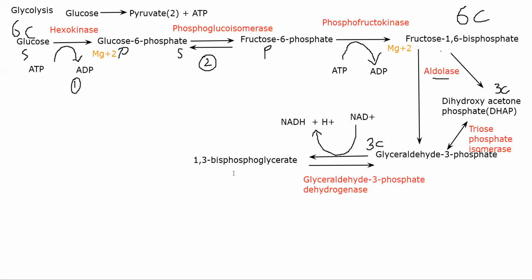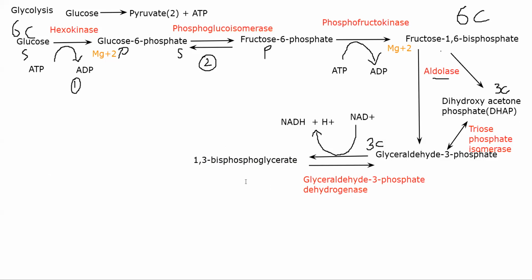From here on out everything is a 3-carbon molecule rather than a 6-carbon molecule. Till the reaction before aldolase, everything was a 6-carbon molecule. G3P will be converted into 1,3-bisphosphoglycerate, wherein two hydrogens are removed, which is why it is a dehydrogenase.